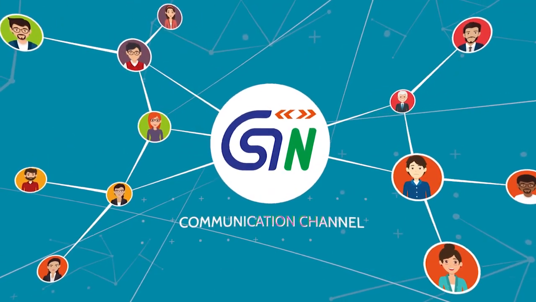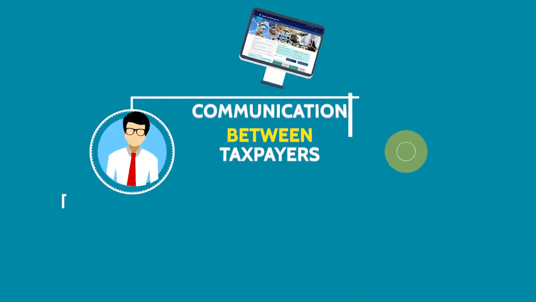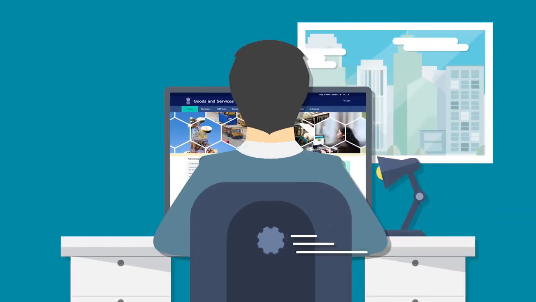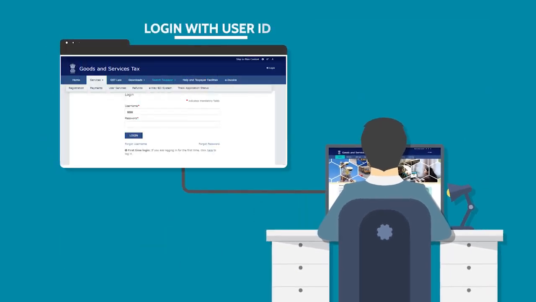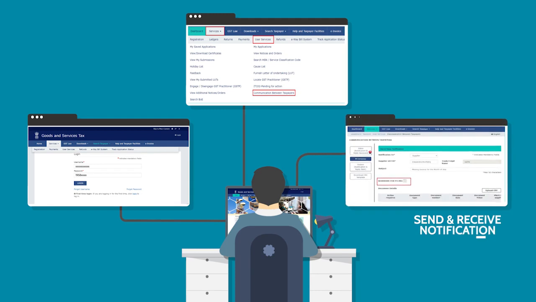Effective communication is key to creating a good business environment. GST has implemented a facility called Communication between Taxpayers on the GST portal. This can be used by taxpayers for communicating in real time and reporting and uploading missing invoices.